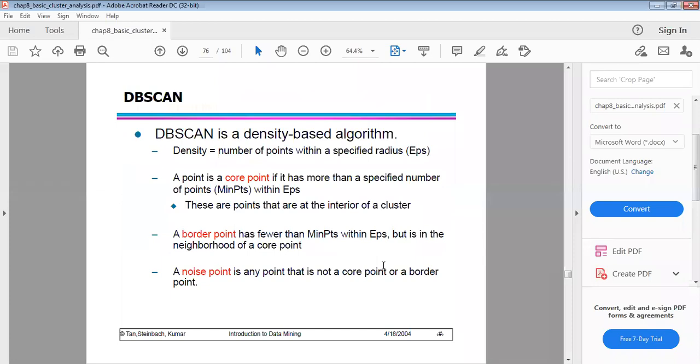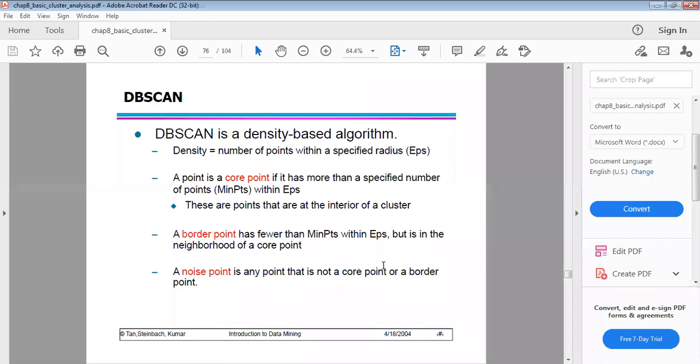This is the DBSCAN algorithm. Simply, you can say it is a density-based algorithm. Density means the number of points within a specified radius. For example, we have data points all over one particular area. The data you store as data points, you represent as a cluster with a specified radius. That is simply called density. Density means the number of points within the specified radius.